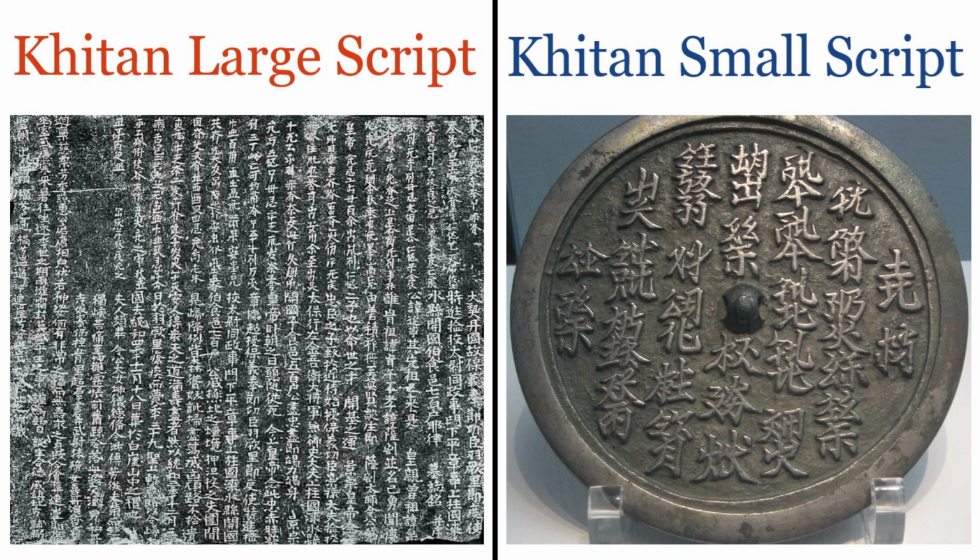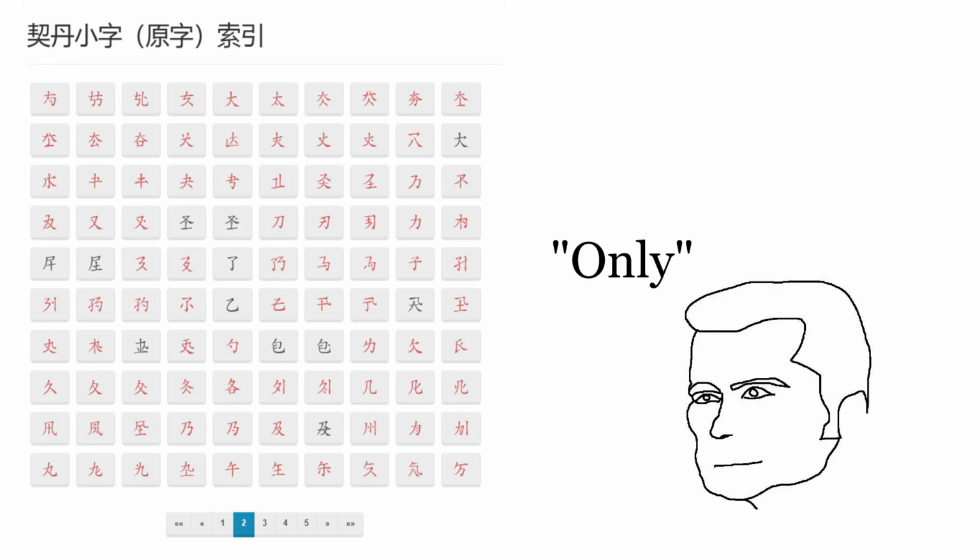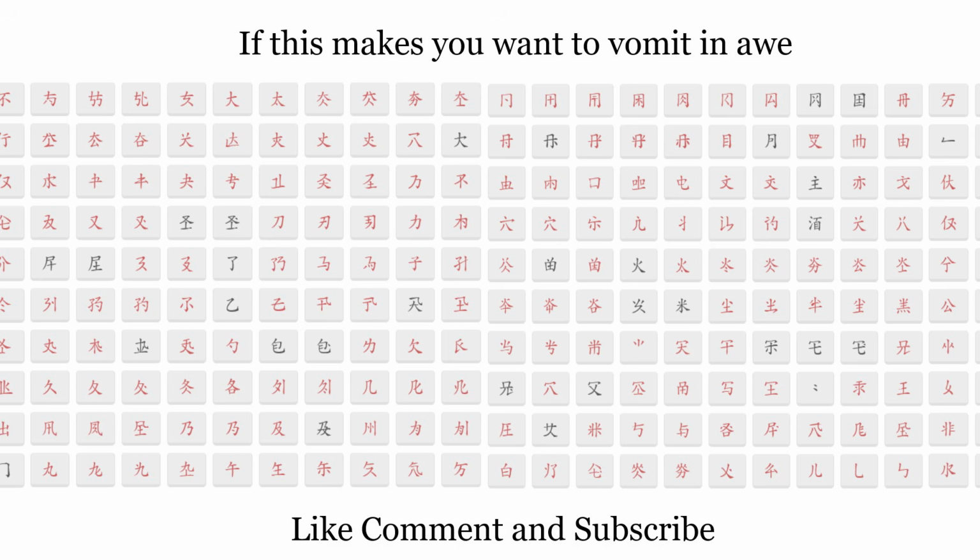So with the existing large script, the small script was invented by the little bro of Yelu Abaoji to better suit the agglutinativeness of the Khitan language. We don't know if there was a rule of when to use each script, and people most likely just use whichever whenever they wanted to. Although there's only about 350 of these characters, the way words and sentences are compounded makes the script about 10 good levels of batshit insaneness.